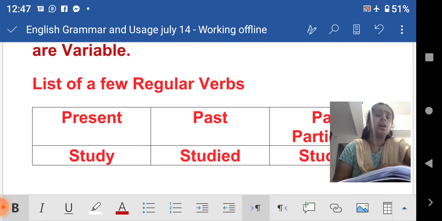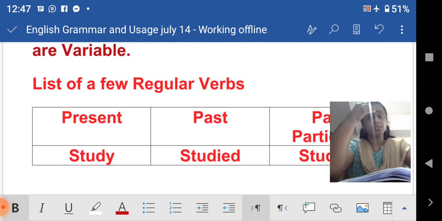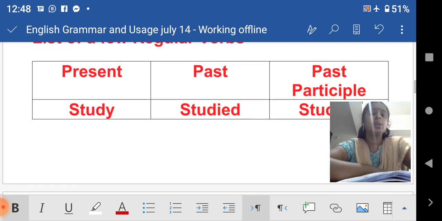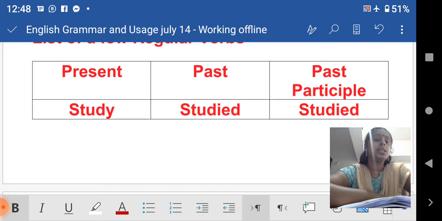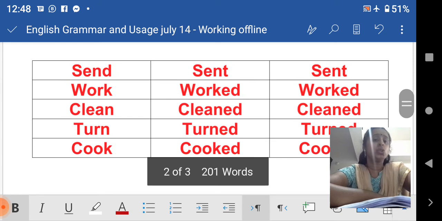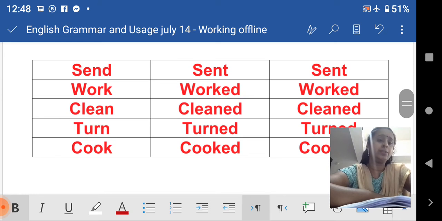Now just look here, a list of a few regular verbs. In the present tense you see study, and in the past tense you see studied. Again you can see the past participle form studied. Now look here, send. What could you understand from this?